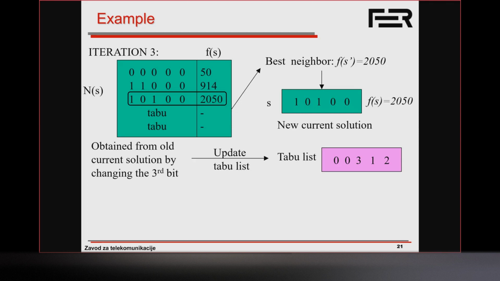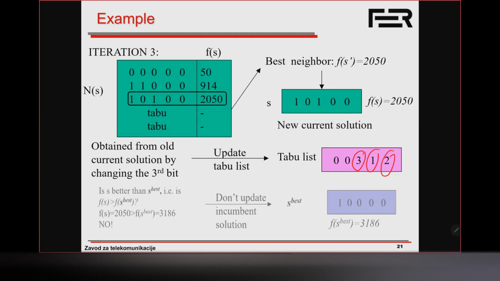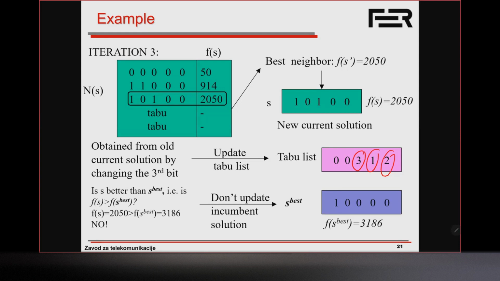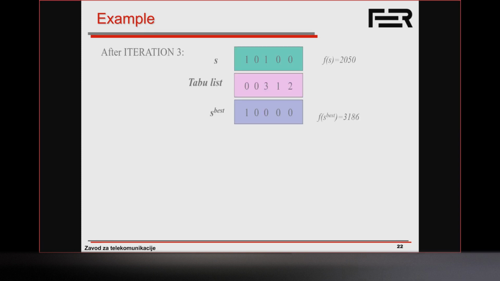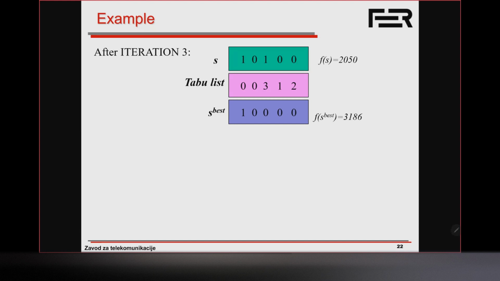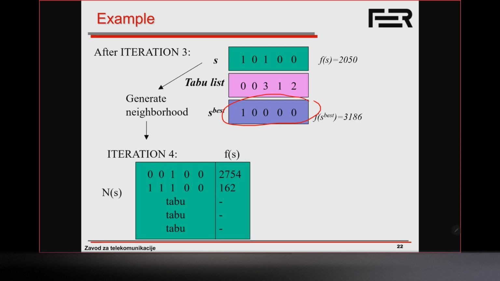So now we're going to set this counter to 3, decrease this one from 2 to 1, and decrease this one from 3 to 2. Okay, so we keep going. Is this solution better than the best solution we already have? No, it's not. So we're not going to update the incumbent solution. Our current solution is now 1, 0, 1, 0, 0. We have our old incumbent solution from our previous iteration, and we have our updated taboo list. Okay, now we keep going.